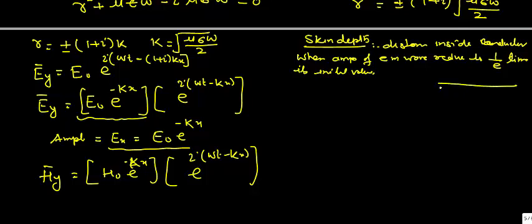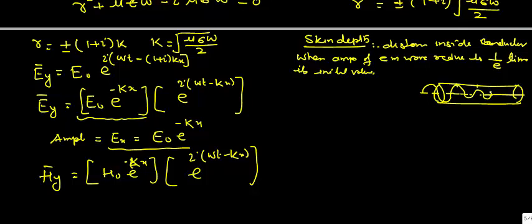Suppose we have a conductor and an electromagnetic wave is moving through the conductor. As it moves deeper inside the conductor, its amplitude will decay from the surface.